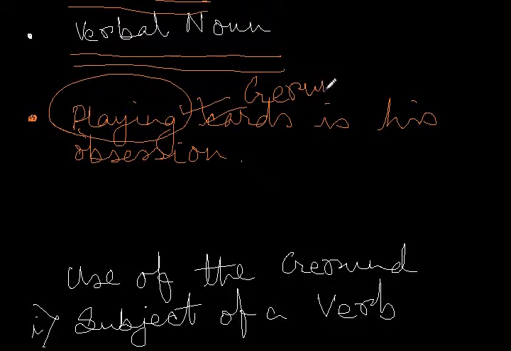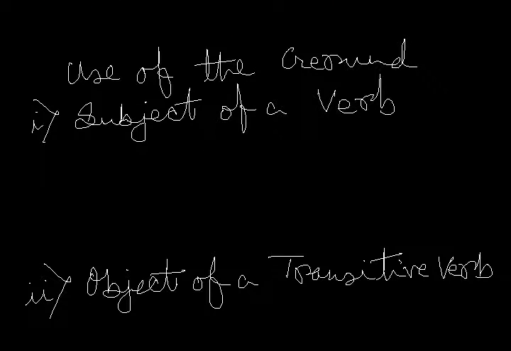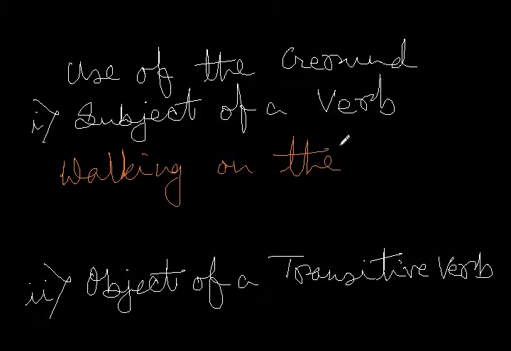Next, we will see the different uses of the gerund. First of all, a gerund is used as a subject of a verb. Let us look at this sentence. Walking on the grass is forbidden.